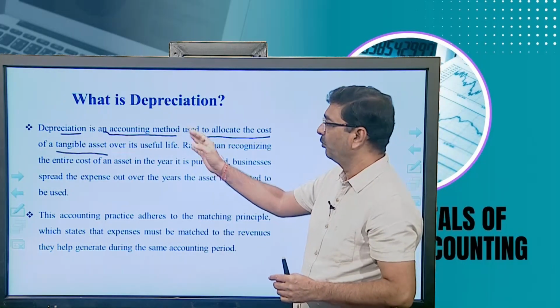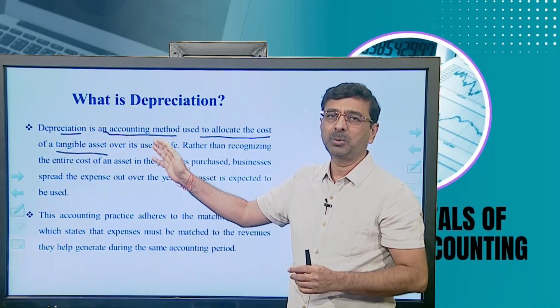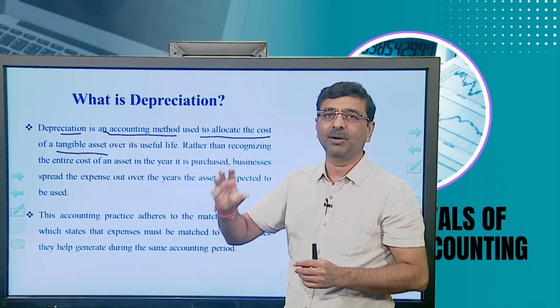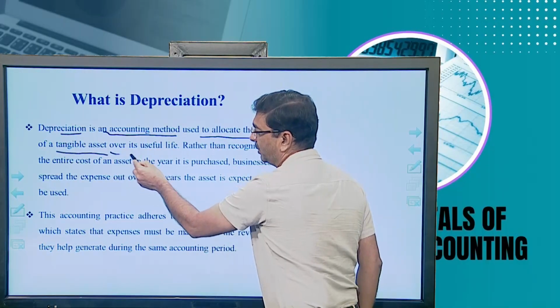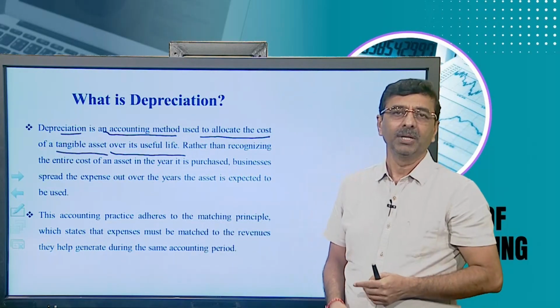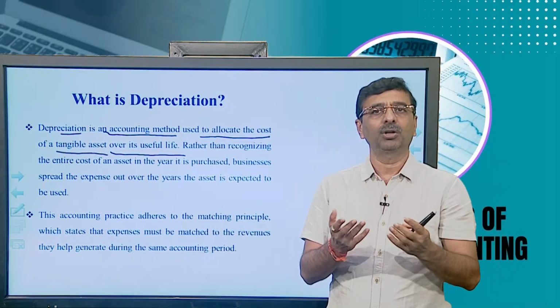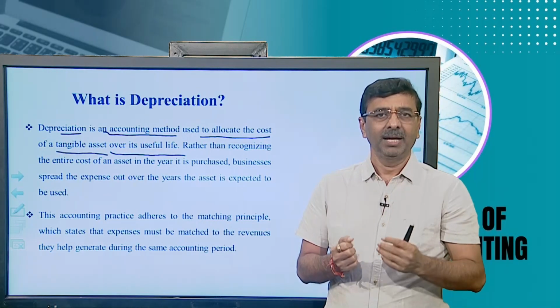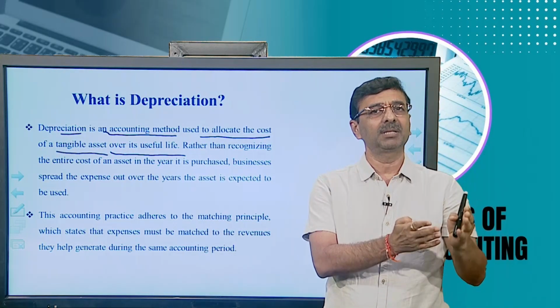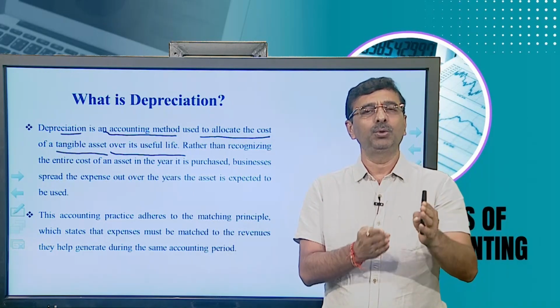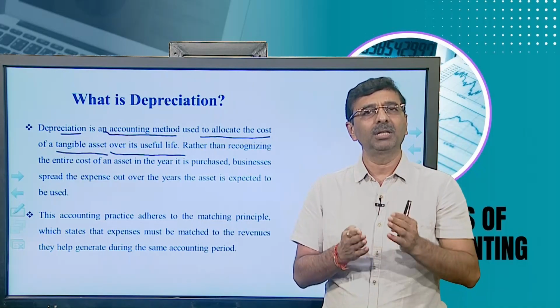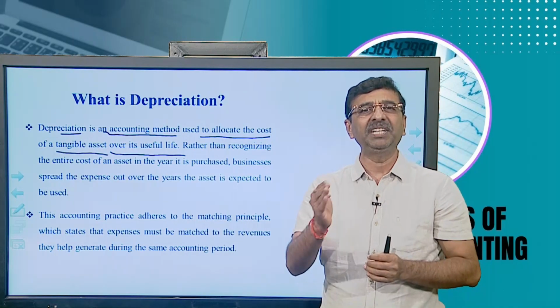So we need to identify what amount of the cost of the tangible asset has been identified and spread over its useful life. Suppose you purchase a plant or machinery, and you identified that this plant and machinery costs rupees 5 lakh, and this machinery is used in this particular business for the next 15 years.